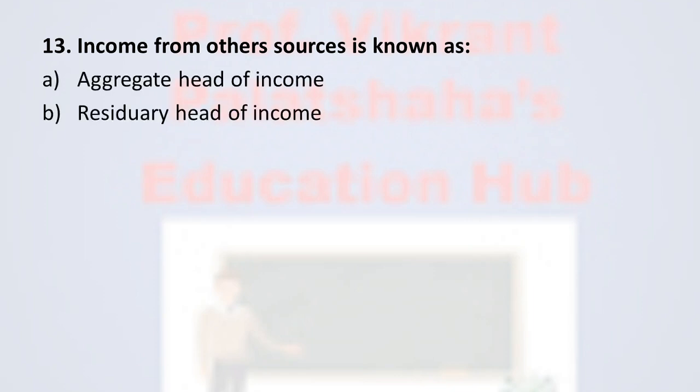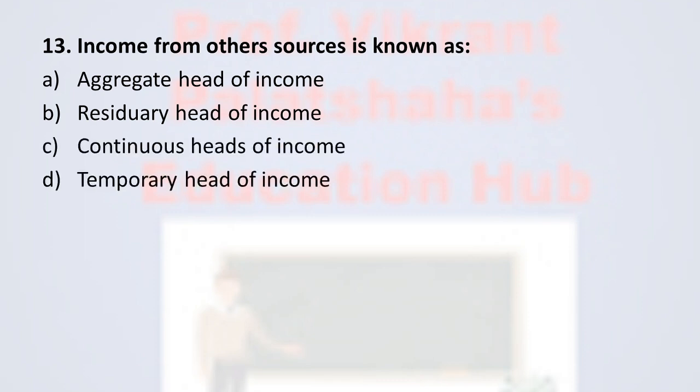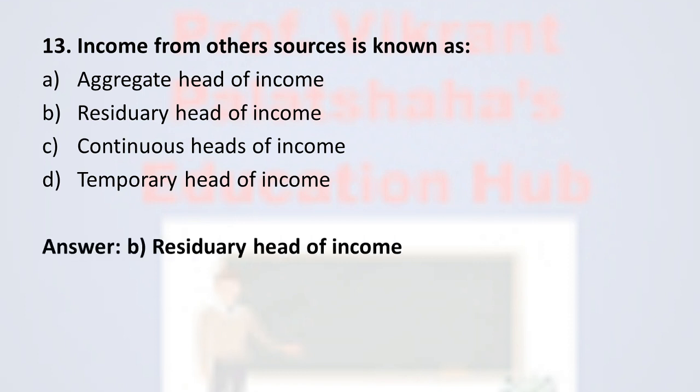Next, question number 13. Income from other sources is known as option A, aggregate head of income, option B, residuary head of income, option C, continuous head of income, and option D, temporary head of income. And the correct option is option B, residuary head of income. Income from other sources is called the residuary head of income.